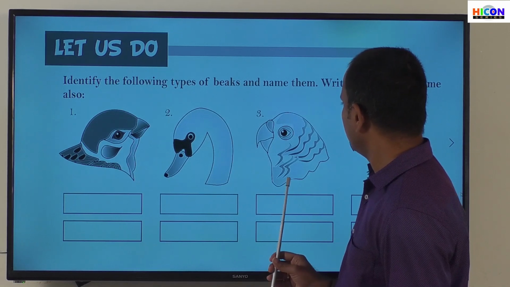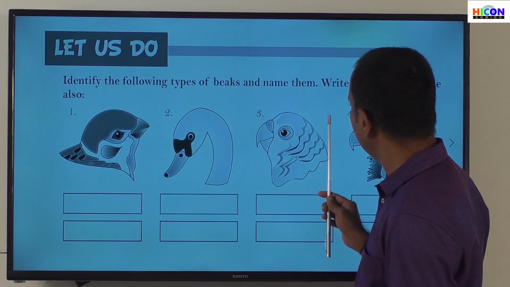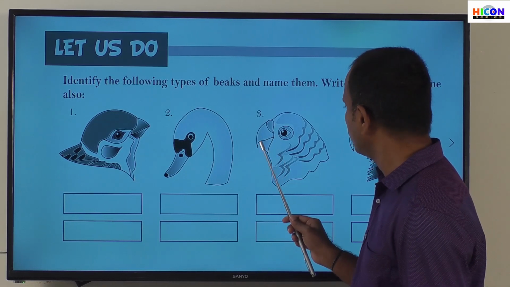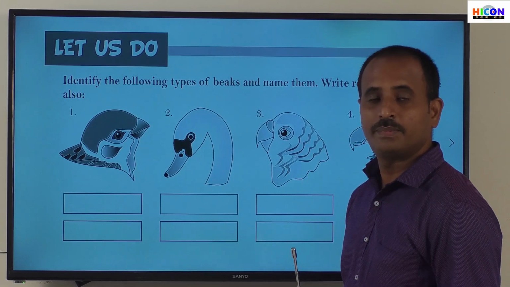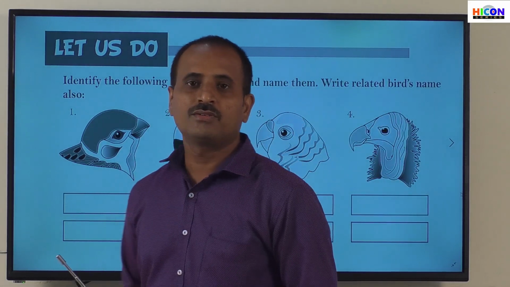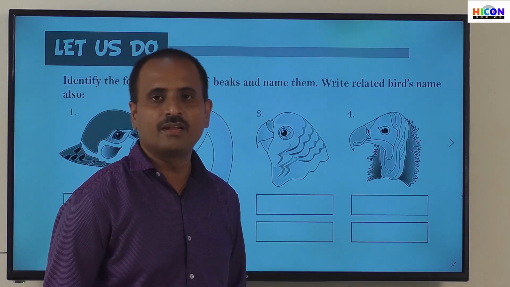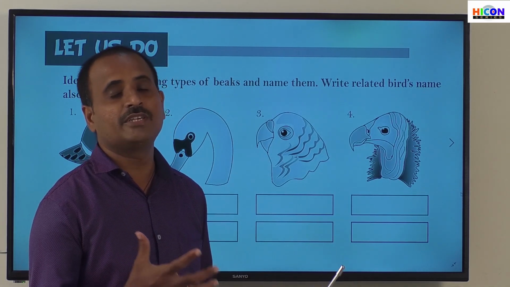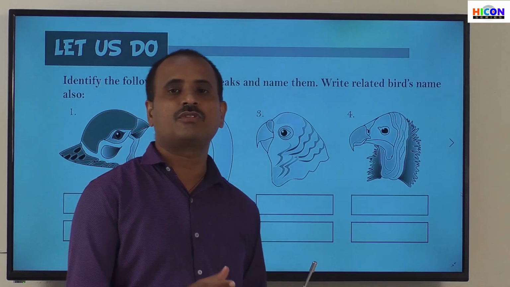Children, see the next picture. Could you give the name of this bird? It has a hooked beak. If you observe its beak, it is a hooked beak. The name of this bird is parakeet. Parakeet. Very good. Next, see the last one. Children, observe the figure and identify the name of that bird. That bird is eagle. Very good. It is also a prey bird, because it eats the flesh of other small animals. Its beak is also hook shaped, strong and sharp.